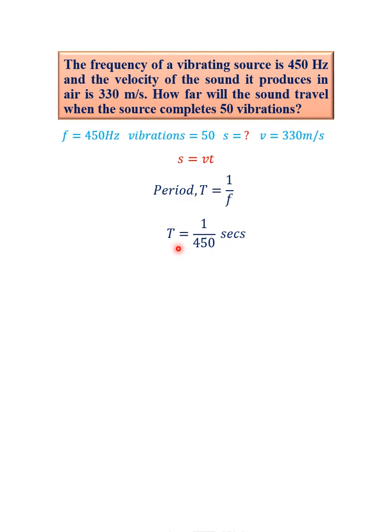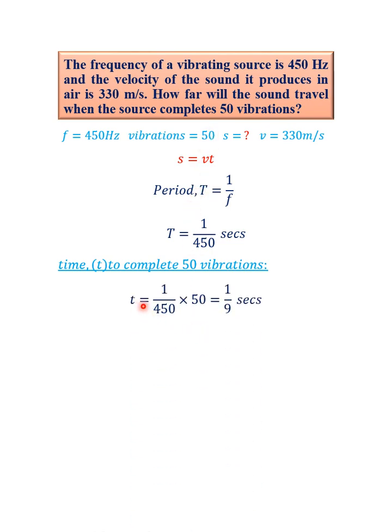So the period T will be equal to 1 over 450 seconds. If it takes 1 over 450 seconds to complete one vibration, what will be the time it will take to complete 50 vibrations? Definitely, the time t to complete 50 vibrations will be equal to the period times 50. And that is t equals 1 over 450 times 50. 50 divides 450 to give us 9. So it becomes 1 over 9 seconds. So it took 1 over 9 seconds to complete 50 vibrations.